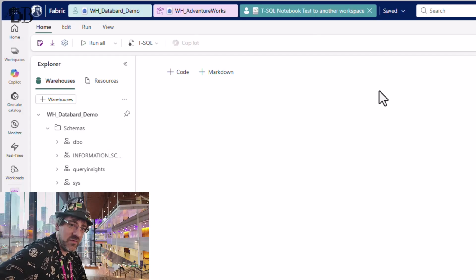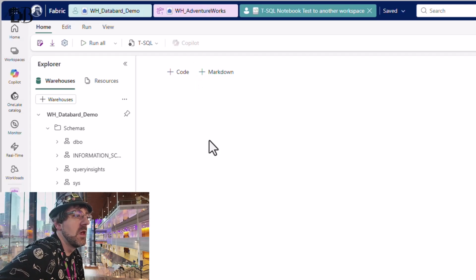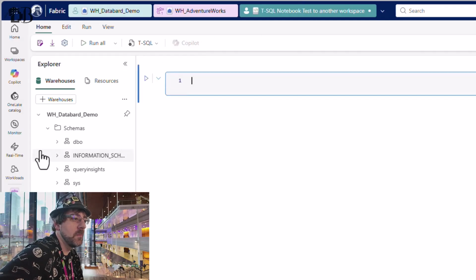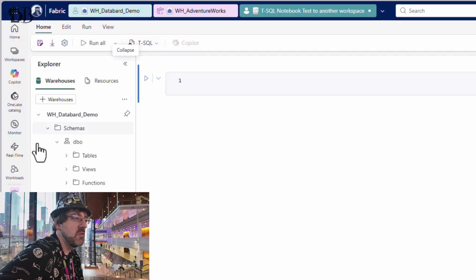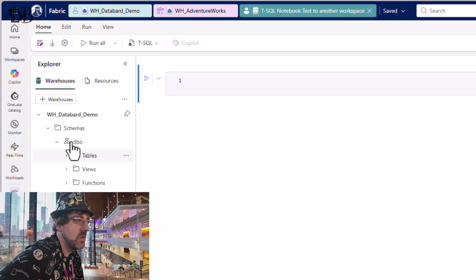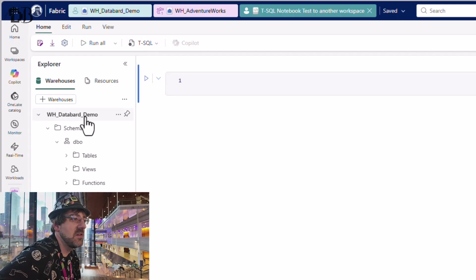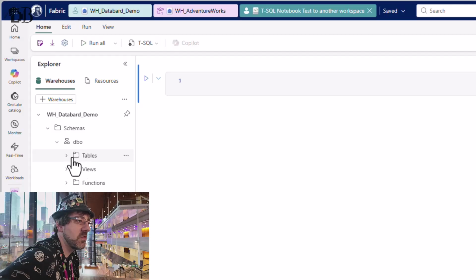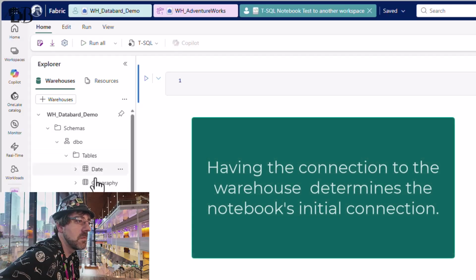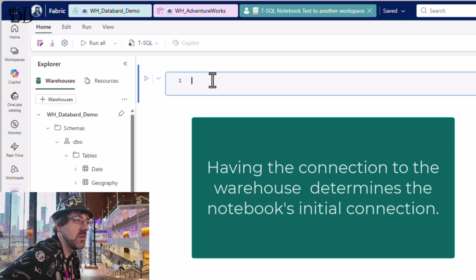Let's take a step away from that, to another item in Fabric. Maybe this is going to give us some better options. The T-SQL notebook, currently in preview. If we take a look at that, I can start up a new code window. And since I'm doing T-SQL, I can connect into a warehouse, which is connected into the warehouse in my same workspace. And I can try to attempt a query to the other workspace.